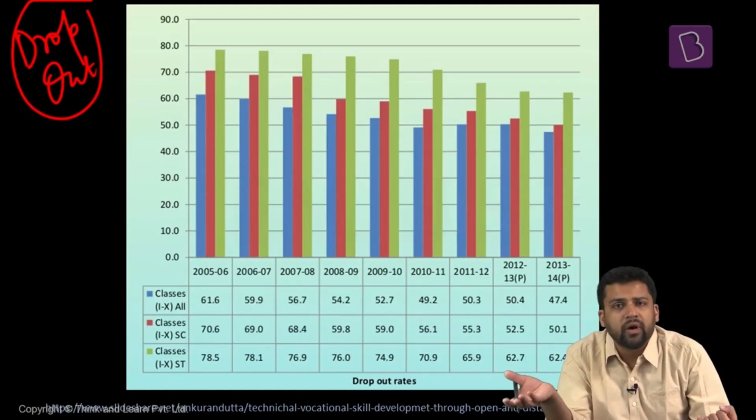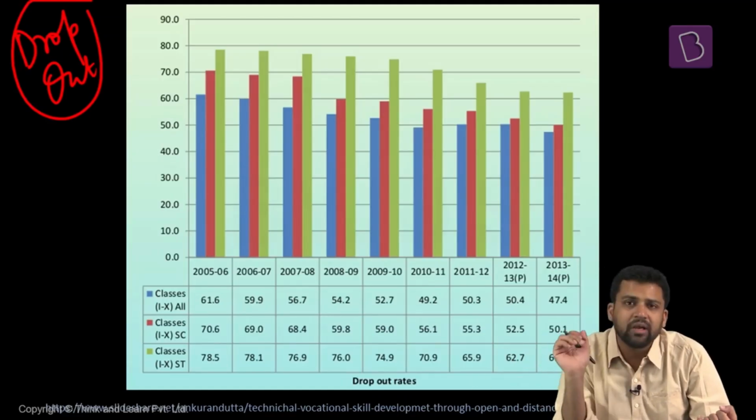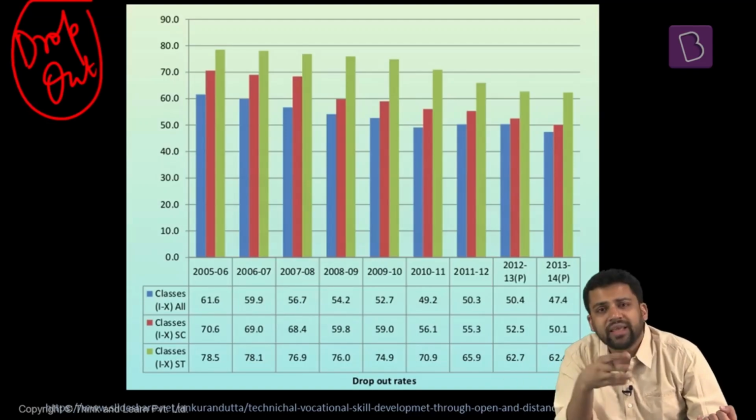So what is the whole point of sending children to school? It would be better if the child is working somewhere. That will at least contribute to the family income. So poverty and failure of the education system, to some extent, can also lead to increasing dropouts.